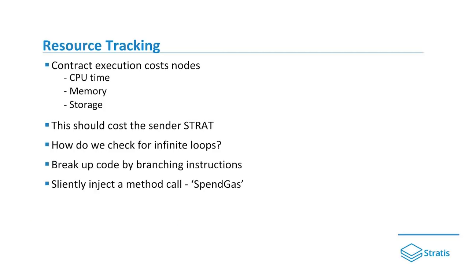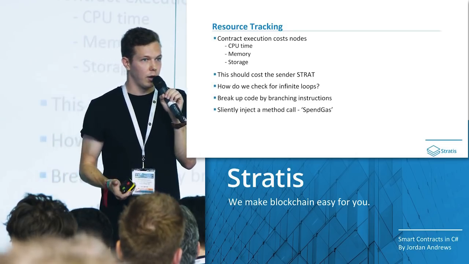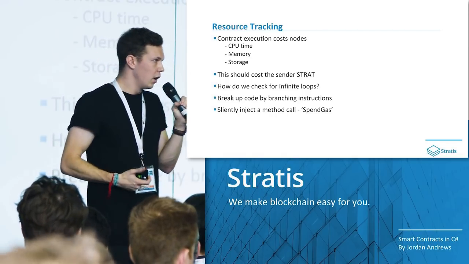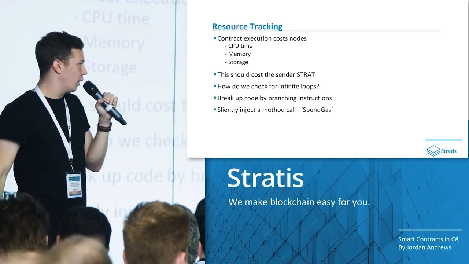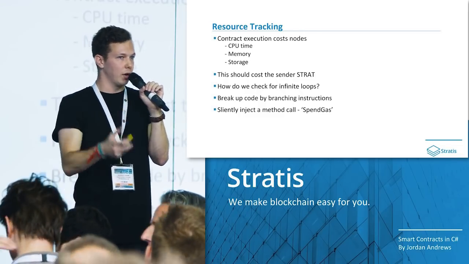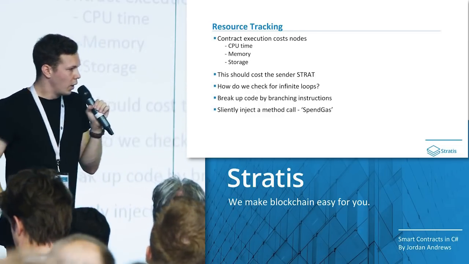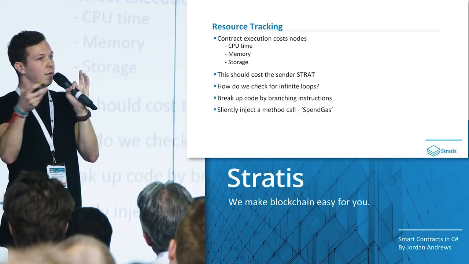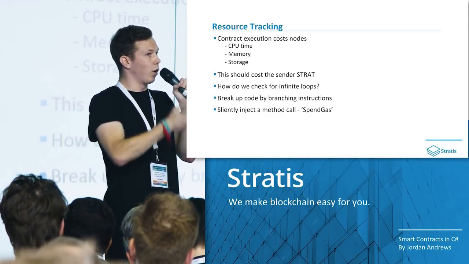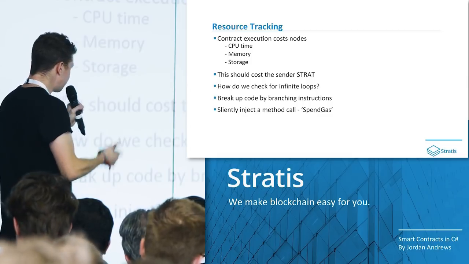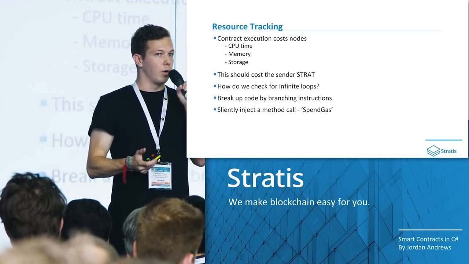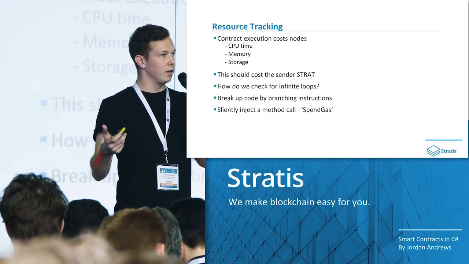So then resource tracking. As mentioned, when a contract's executing, if it's executing on my computer, it actually costs me something. It costs some storage on my hard disk, some on my memory, and it costs some CPU time as well. So we need to pass this cost on to somewhere. We need to know and have an accurate metric of what this contract is spending. So we refer to this by calling the idea of gas. Gas essentially is a fee that is paid by someone for contract execution. And there's a related problem here, which is checking for infinite loops. You can imagine in our consensus model, if contracts come up against some code that is going to loop infinitely, there's going to be a problem there.